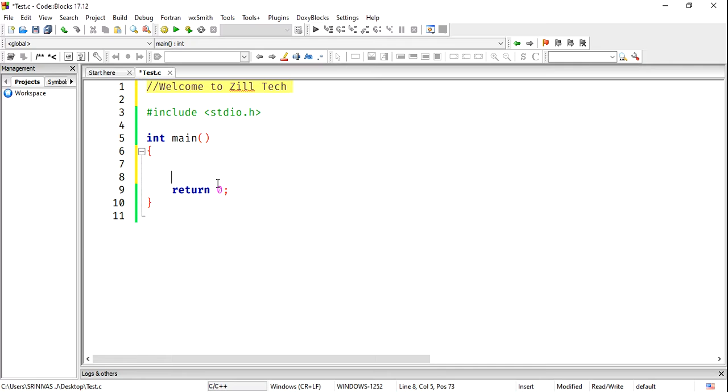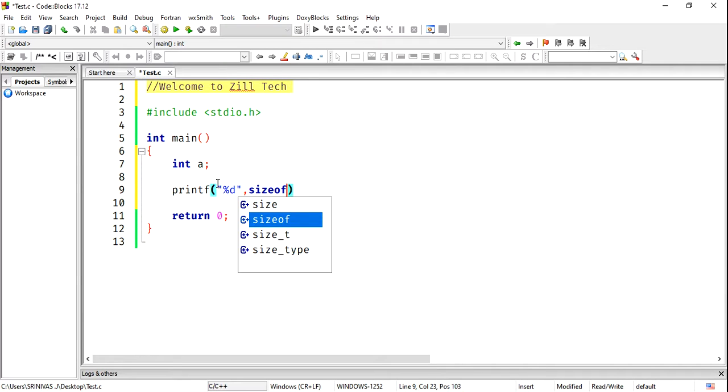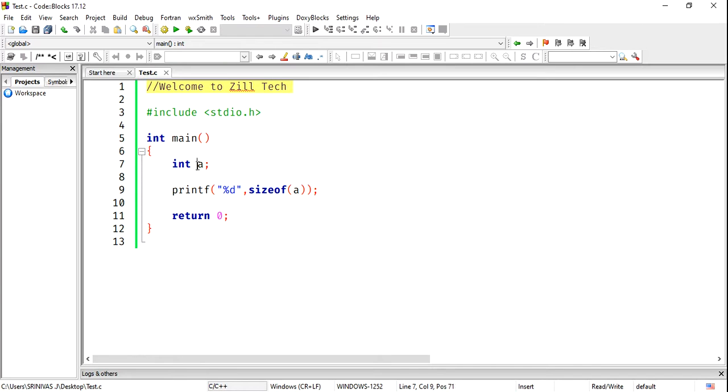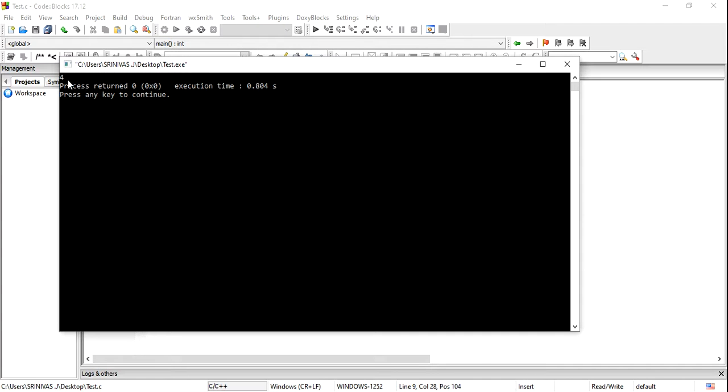See, suppose I declare int a, a normal variable. For a normal variable, I want to see the size. We have a keyword called sizeof. sizeof(a): a is a variable of type int. What is the int size? In the DOS operating system it is 2. In operating systems other than DOS it is 4. My operating system displays 4. See, it is 4 now.